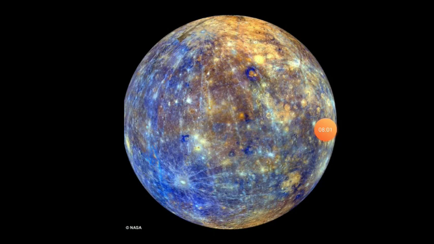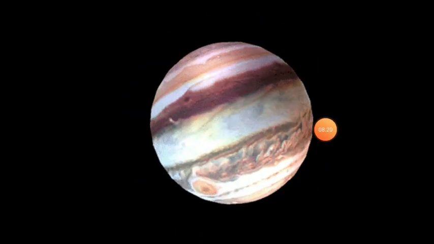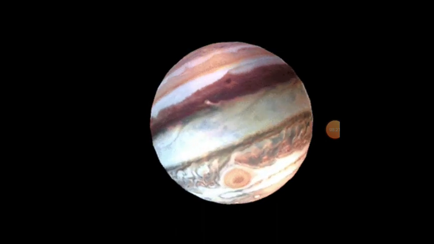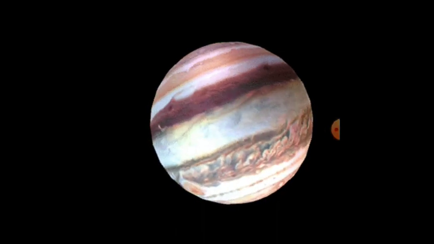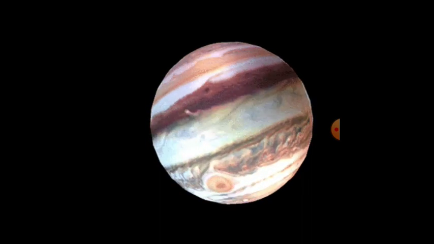Let's see. First, Mercury. Mercury is the closest to the sun and takes 88 days to go around the sun on its orbit. Life is not possible on this planet as there is no water and atmosphere around it. Venus is the second planet from the sun and closest to the earth. It is the brightest planet in the solar system. Its size is almost the same as that of Earth.